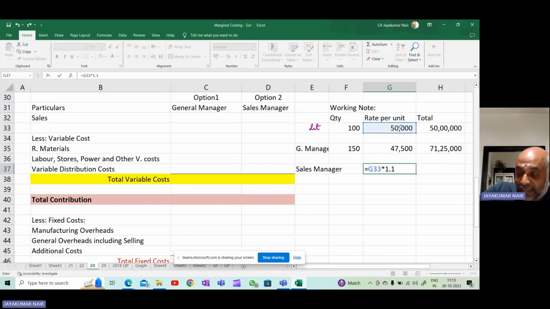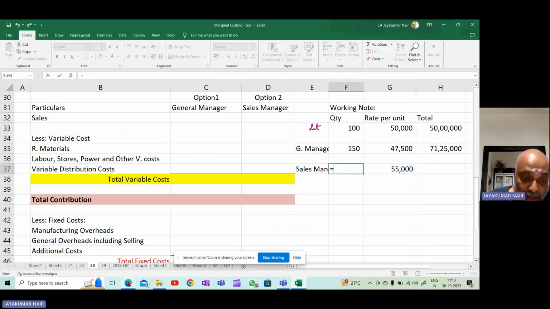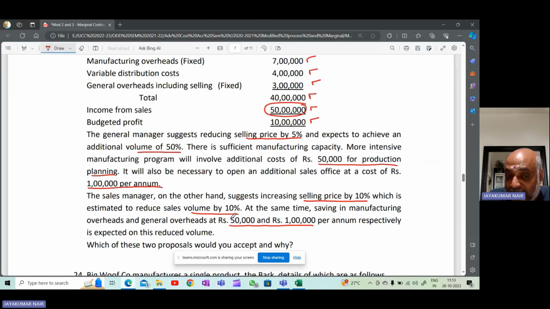Increase it by 10%. So your selling price will become 55,000. Okay, that means 50,000 plus 5% increase. Then what happens? There will be a reduction in the number of units that you will be selling, because when the selling price goes up, the demand for the product falls by 10%.